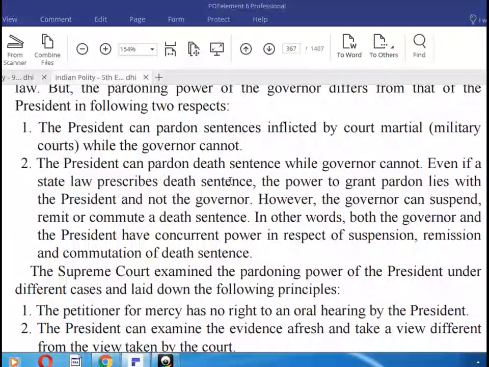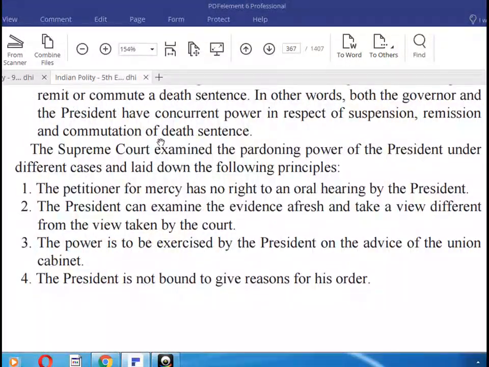The president can pardon the death sentence, while the governor cannot. Even if a state law prescribes death sentence, the power to grant pardon lies with the president, not the governor. The governor can suspend, remit or commute the death sentence. In other words, both the governor and the president have concurrent power in respect to the suspension, remission and commutation of death sentence.